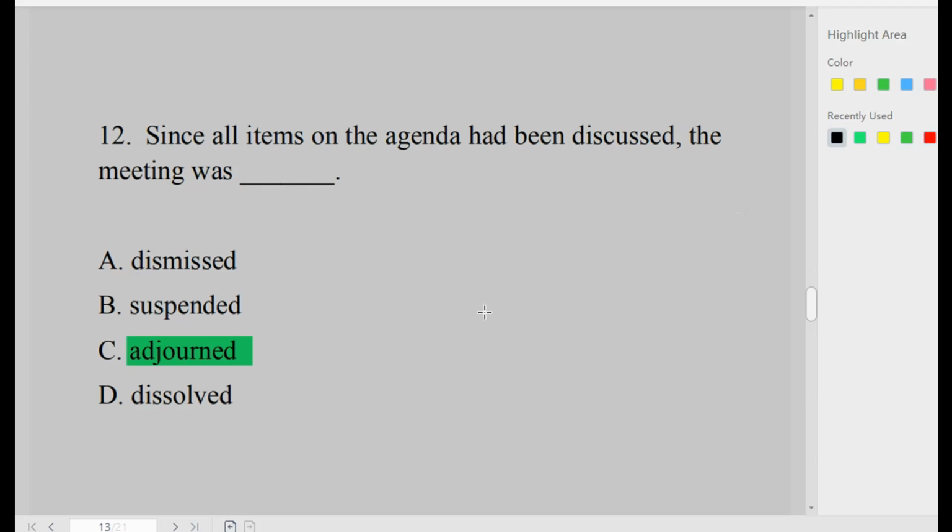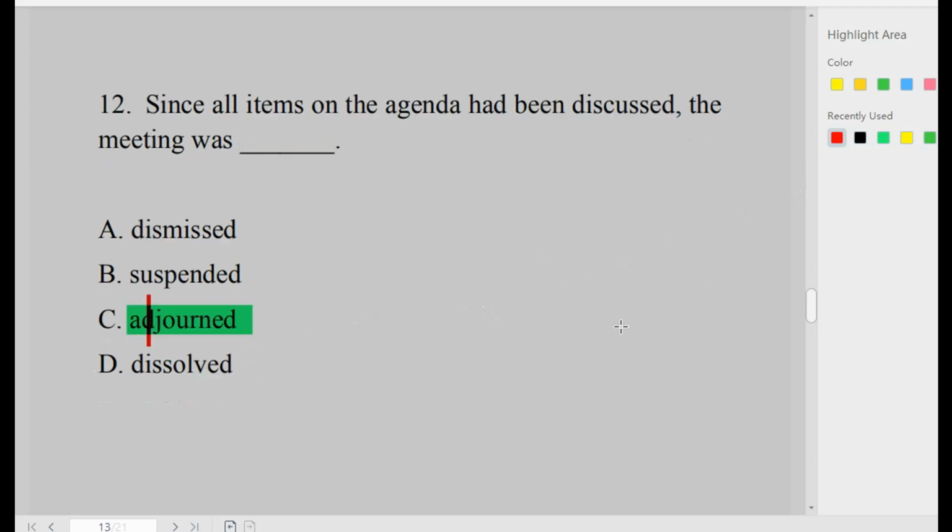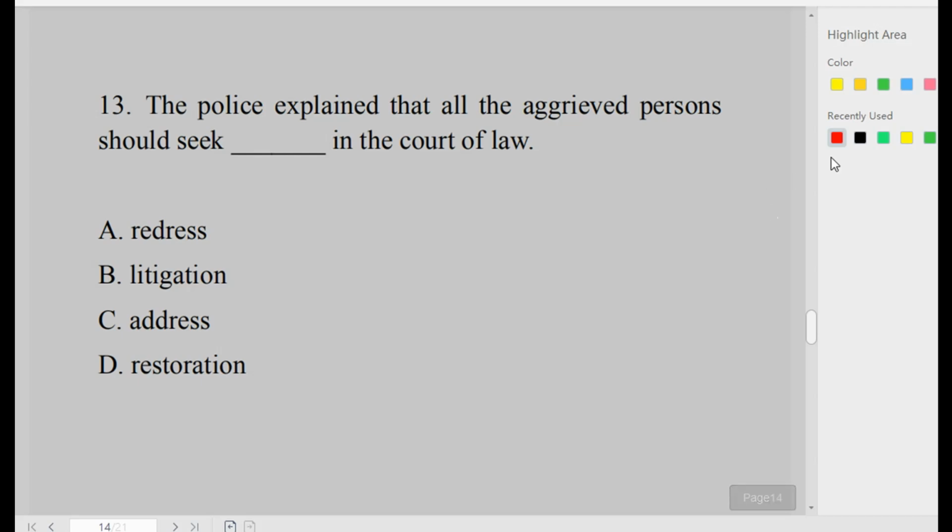And take note, the letter D on adjourned is silent. So it's adjourned. Let's go to number 13. The police explained that all the aggrieved persons should seek dash in the court of law. Redress, litigation, address, restoration. In the court of law, we seek redress, and that is option A, redress.